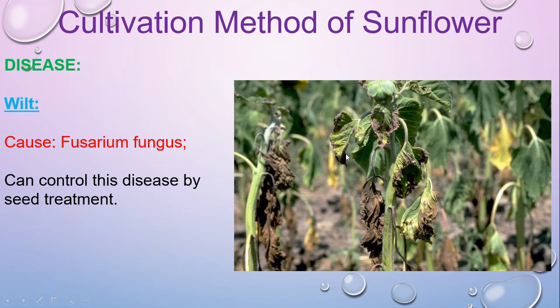Next disease is wilt. This is another fungal disease of sunflower. After being infected with this disease, the plants look like the picture, where most of the plants in this field are affected after being attacked by the wilt fungus. You can have a look here, this one as well looks like this, and it can be controlled by seed treatment. If you treat the seed before sowing, then this disease can be prevented.